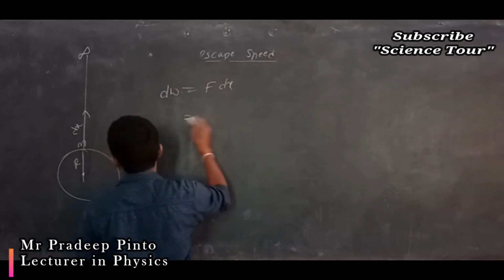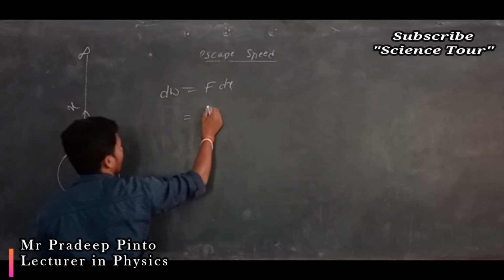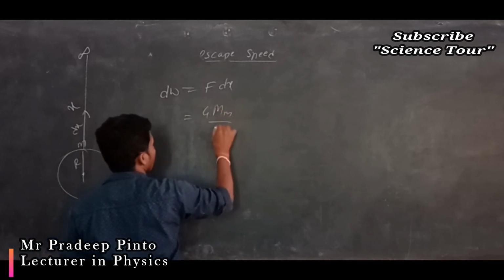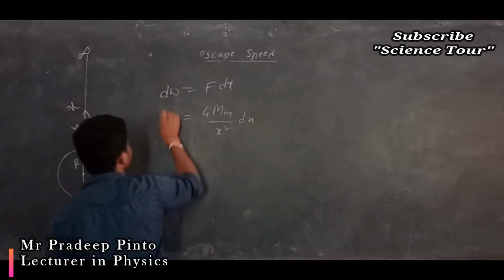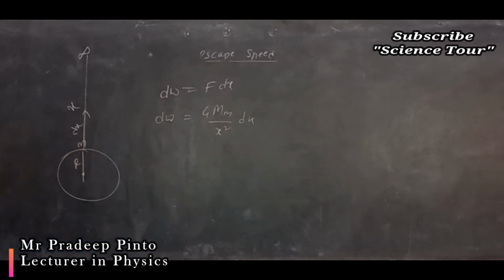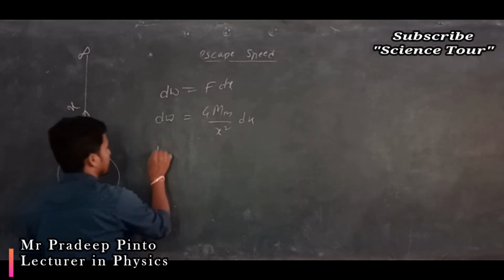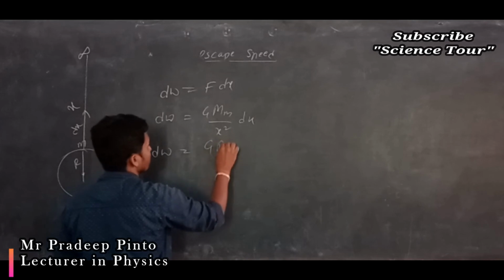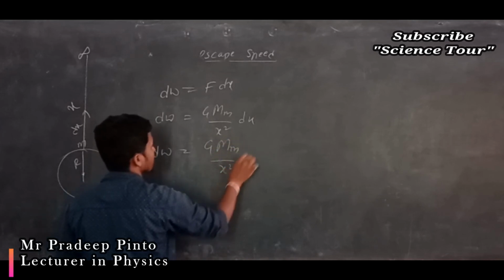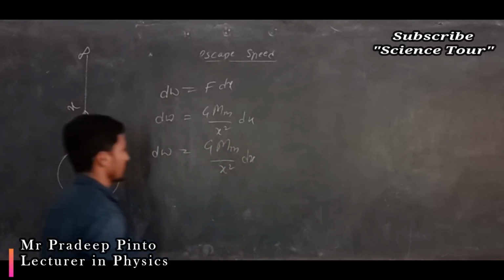What do you mean by F? Say somewhere at x, F is G into m divided by x square dx. This is dW, which is equal to G into m divided by x square dx. This is the small work done.